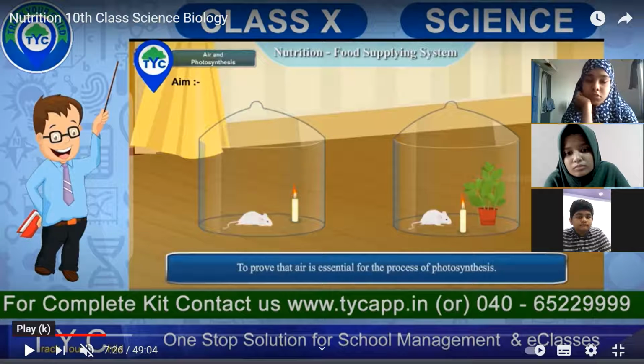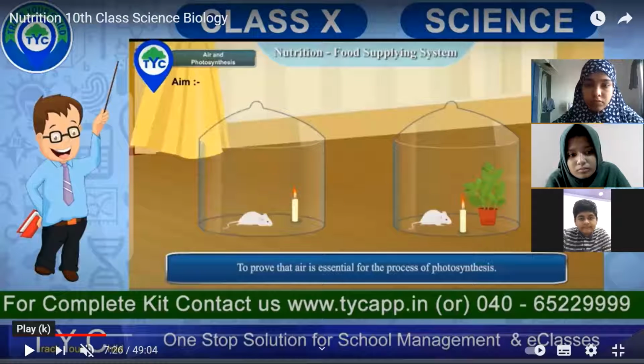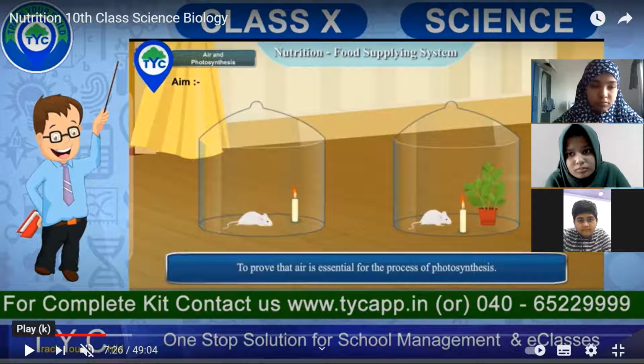Can you just see here what all the things are that are available? Are they all living organisms? Is the candle non-living? What do you see? Rat and plant are living beings. The candle and the glass jar are non-living. Is the candle non-living? Yes, the candle is non-living.